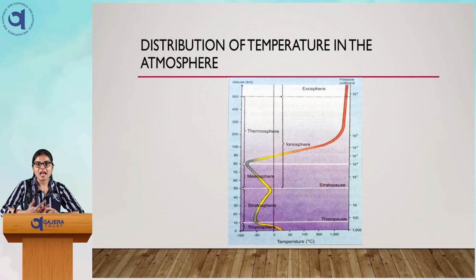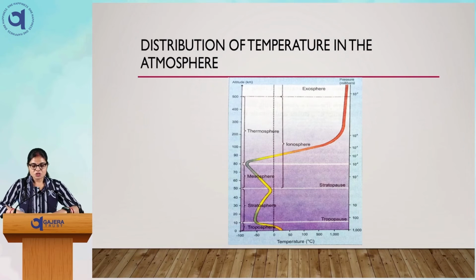We cannot take direct heat of the sun on our body because it is very harmful. That is why the sun's heat does not come directly, and in the night it keeps the surface of the earth warm. So this is the layer where 90% of the air of the atmosphere is found.